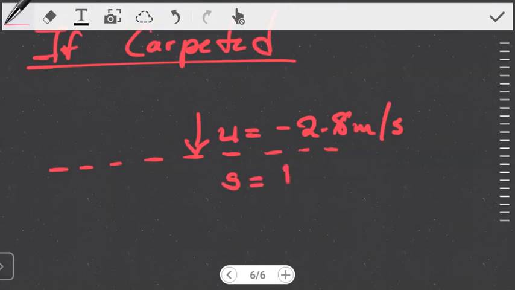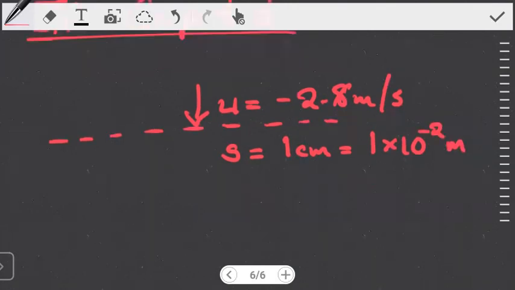Written in meters, a centimeter is 1 times 10 to the power negative 2 meters. We're looking for the acceleration in this case. We know the final velocity: since the child is coming to rest, the final velocity is going to be 0. Now we want to know the acceleration that does this.